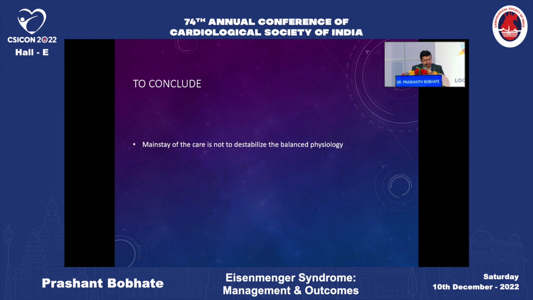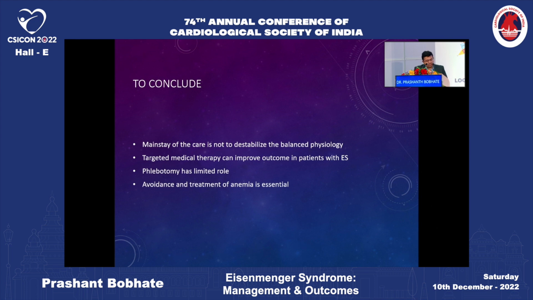To conclude, the mainstay of care is not to destabilize the balanced physiology in patients with Eisenmenger syndrome. Targeted medical therapy can improve outcome in patients with Eisenmenger syndrome. However, that is only a small part of managing these patients. Phlebotomy has a limited role. Avoidance and treatment of anemia is essential, and non-pharmacological treatment options are the ones which will change the patient's life.